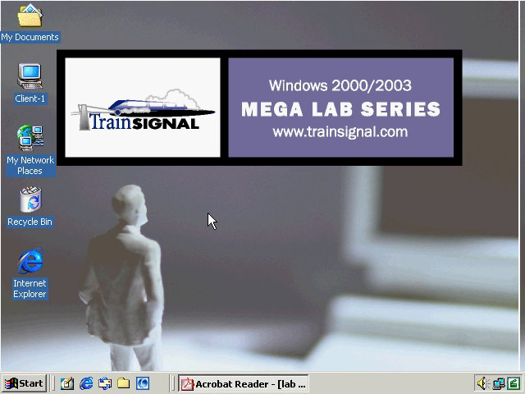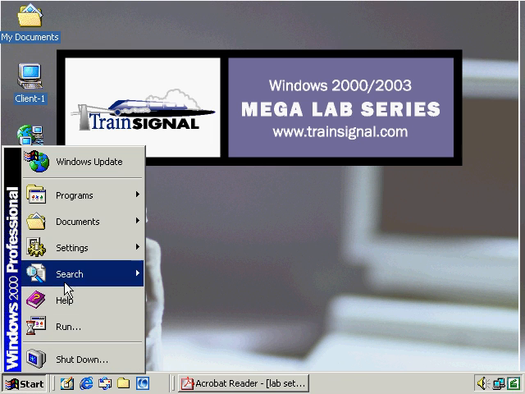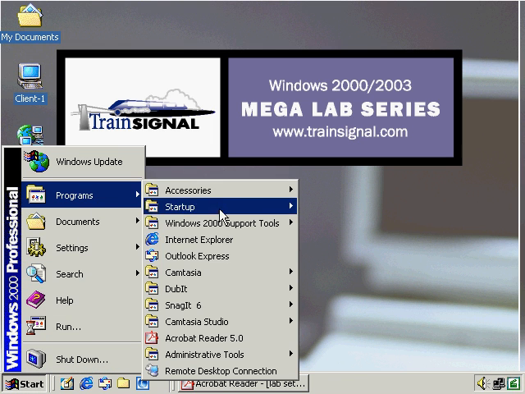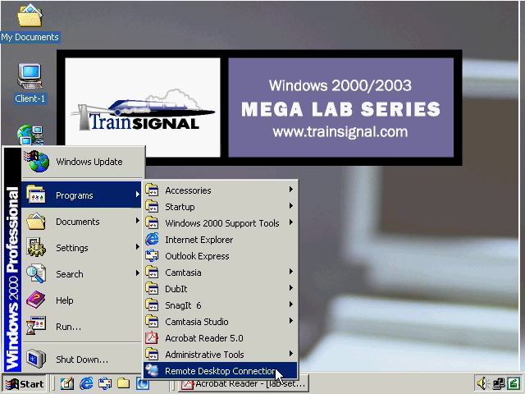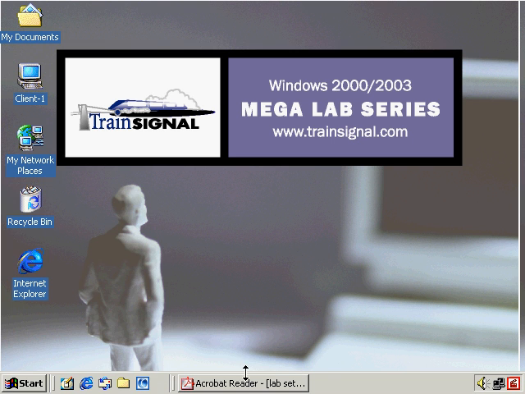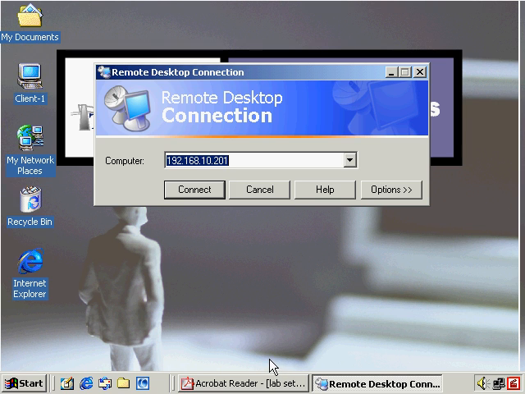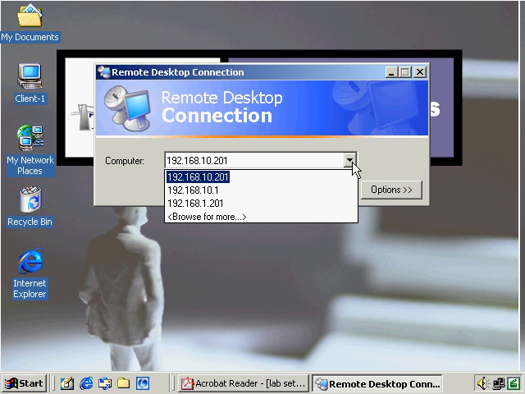You can access the remote desktop client by going to Start, Programs, and then right down here in the initial Programs menu, you see that you have Remote Desktop Connection. I click Remote Desktop Connection, and now I've got different systems that I can connect over to. This is a little bit confusing at first because it's just a different interface. But I see IP addresses for machines that I've previously connected to within the Windows 2000 Terminal Service Client.